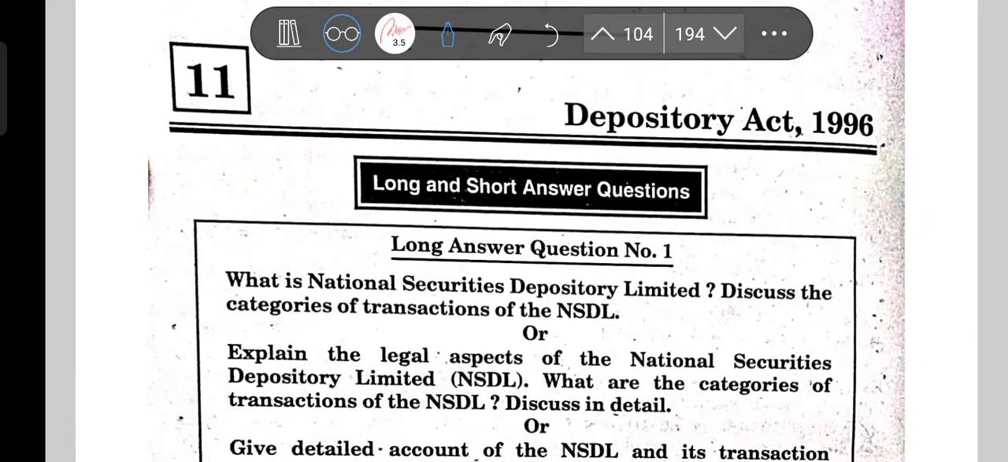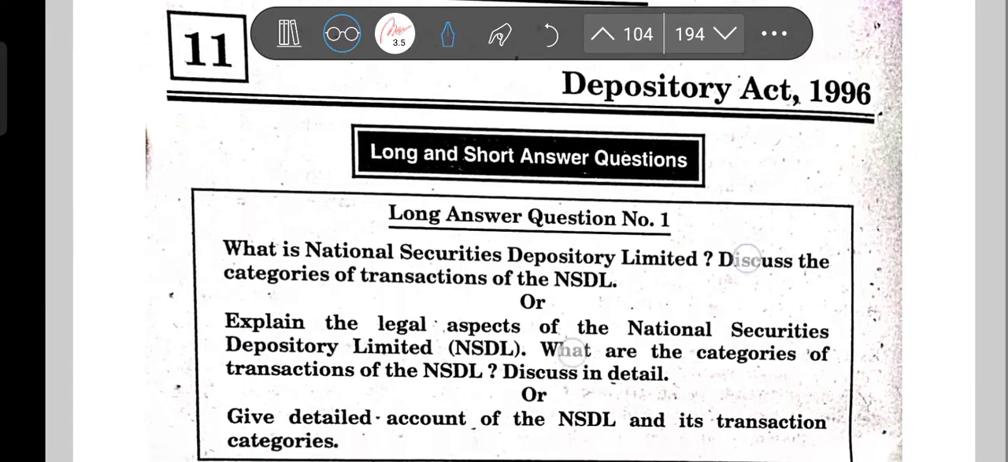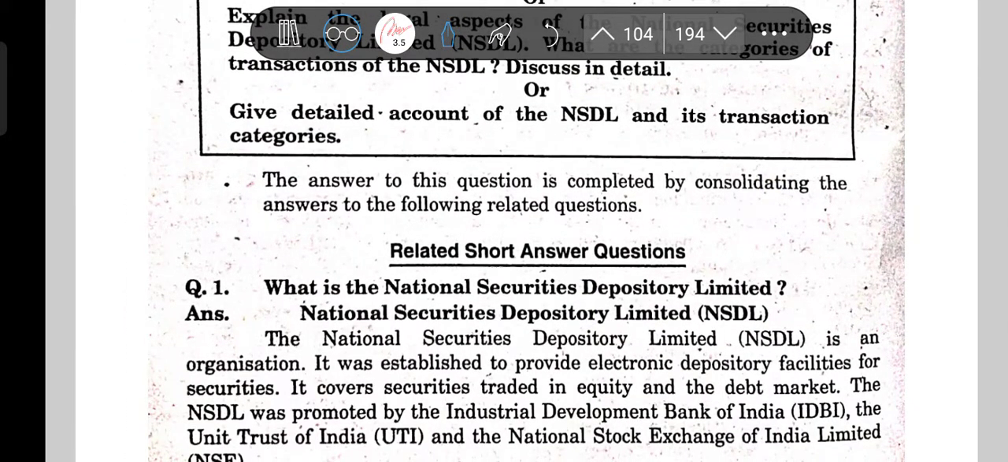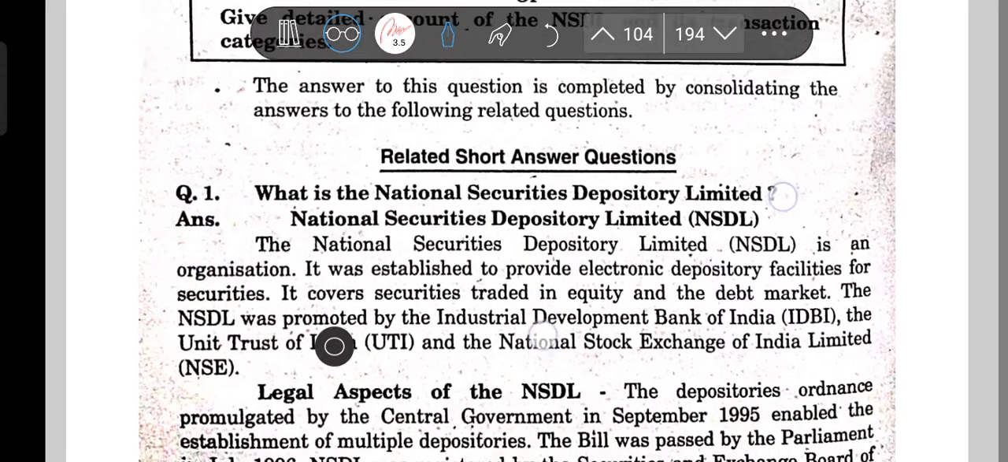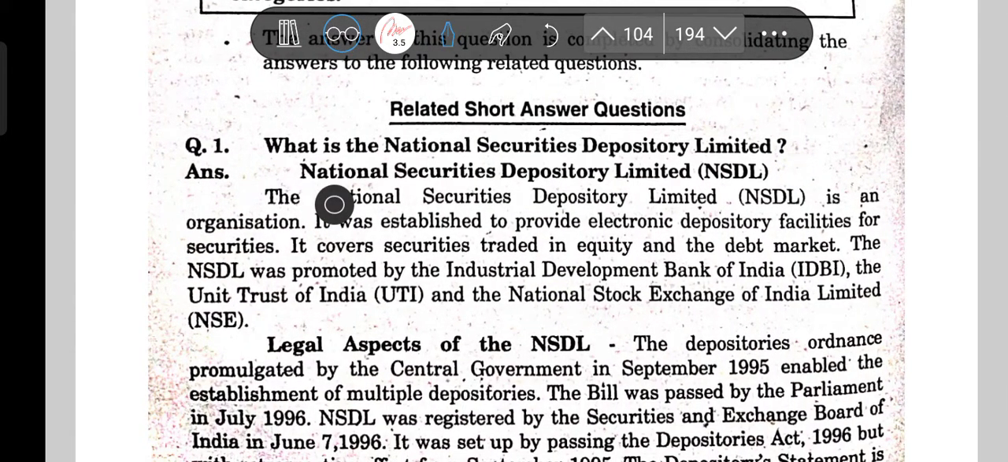Okay, so now we will study the Depository Act 1996. This Act brought in the National Securities Depository Limited. NSDL is an organization established to provide an electronic depository facility for securities. As you know, demat accounts, trading accounts, and transactions of securities through electronic means are all done through NSDL. It covers securities traded in the equity and debt markets.